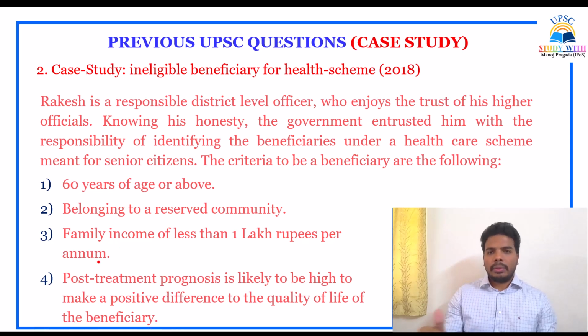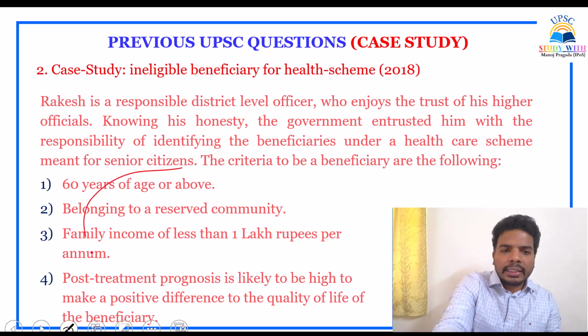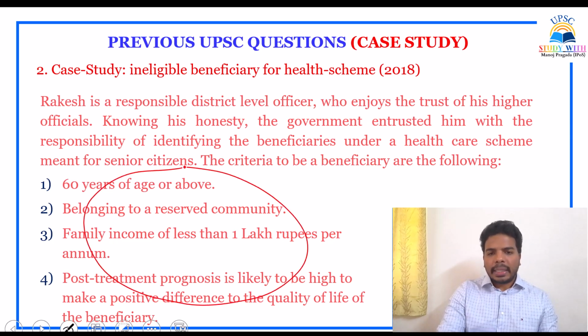Similarly, the time is exceeding, so I won't discuss any further case study, but one more case study I am mentioning here is from 2018. That is the case study of an ineligible beneficiary for a health scheme. Definitely the criteria for beneficiary is this, but one person has approached you.